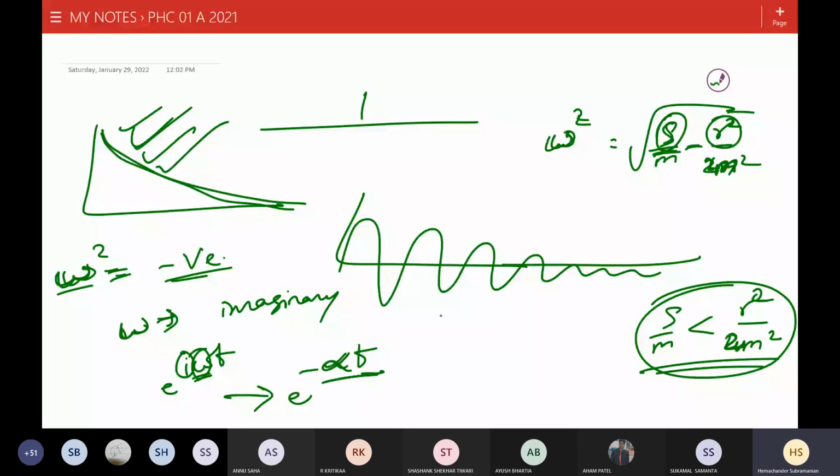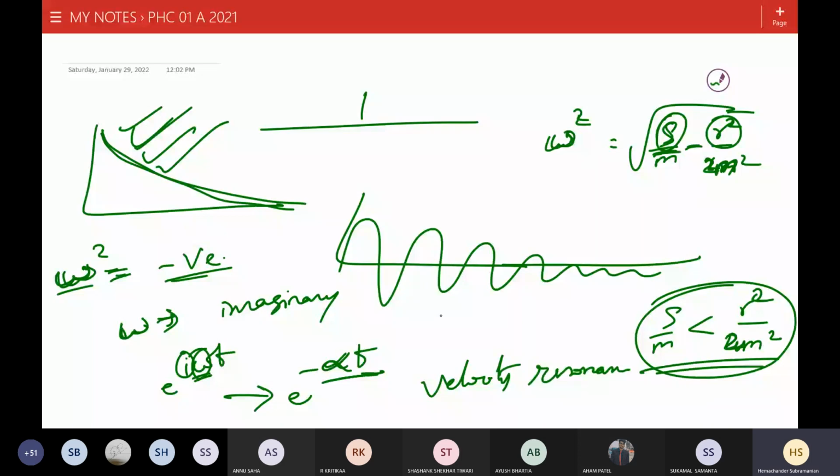But before that, the first question, the first guy who asked the question, the velocity resonance. When velocity resonance happens, power gets transferred to the oscillator maximally. So velocity resonance corresponds to power transfer.